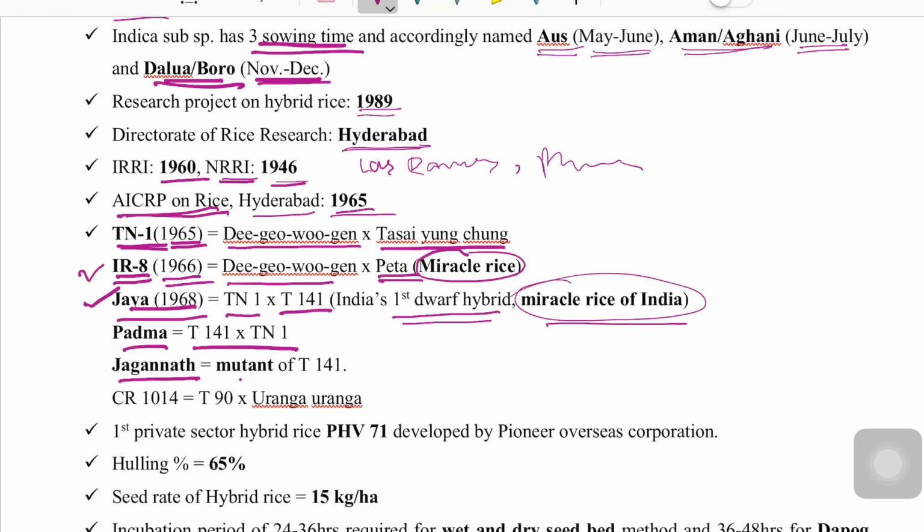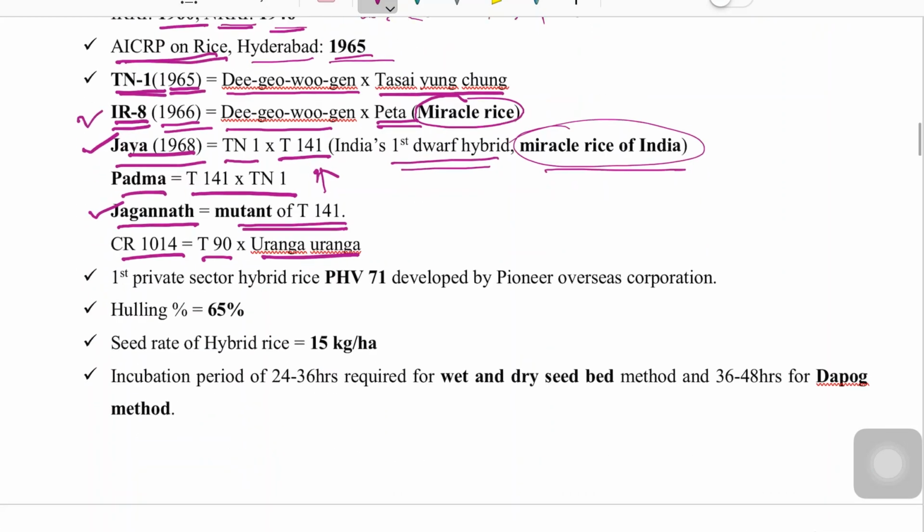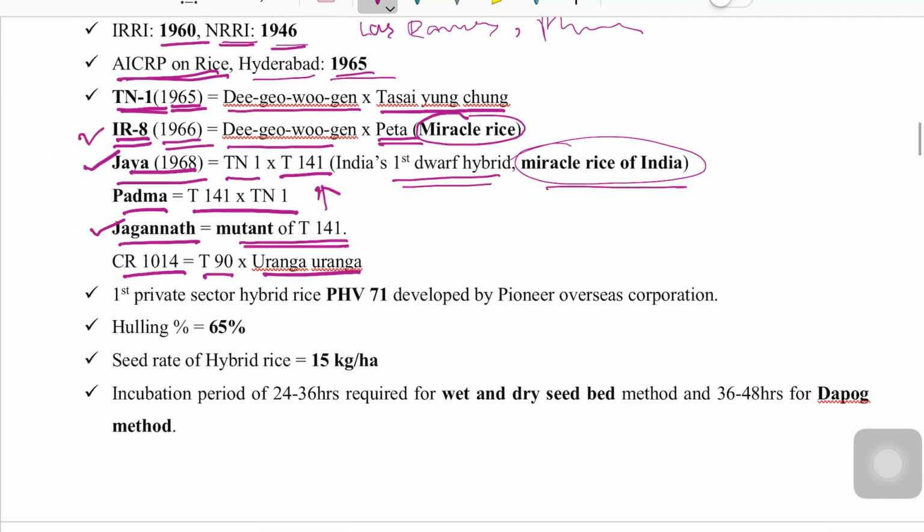Jagannath is a mutant of T141, one of the parents of Jaya. Jagannath is a mutant variety of rice. CR1014 is the cross between T90 and Urang. The first private sector hybrid rice, PHB71, was developed by Pioneer Overseas Corporation.